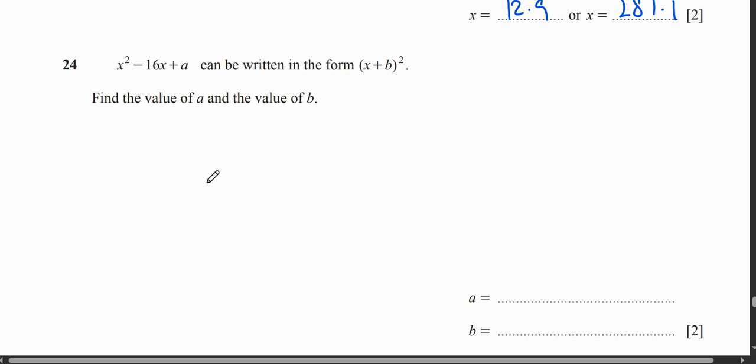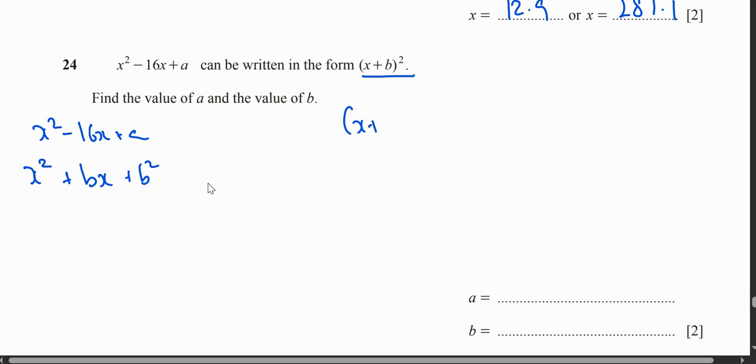Next question, x square minus 16x plus a can be written in this form. Okay, we will write it for you, no problem. (x plus b) square, minus 16x plus a. Okay, now what we will do, first and foremost, this means it's in the form, which form? x square plus 2bx plus b square. Now most of you are confused, oh, where did this come from? Well, I just expanded this.